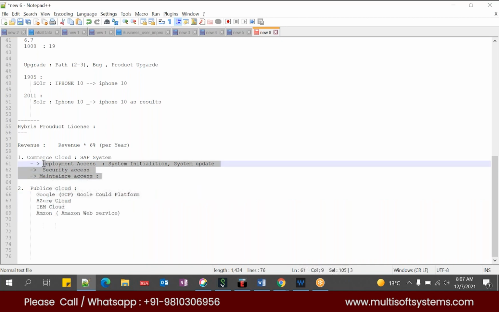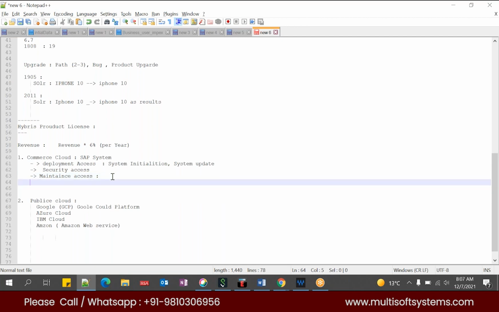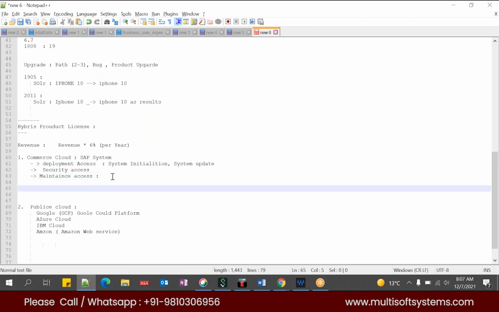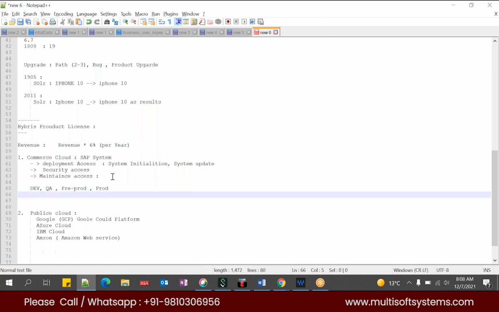Those all will by default come with Commerce Cloud. And one more advantage of using Commerce Cloud is, you might have heard of this in your CRM system as well. We have a dev system, we have a QA system, we have a pre-production system, and we have prod. Correct? Agree with me?